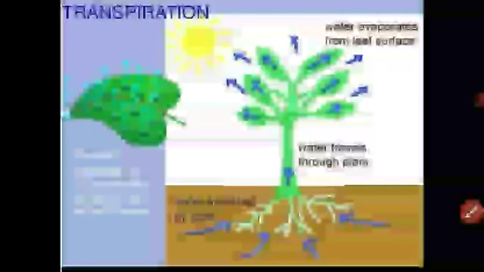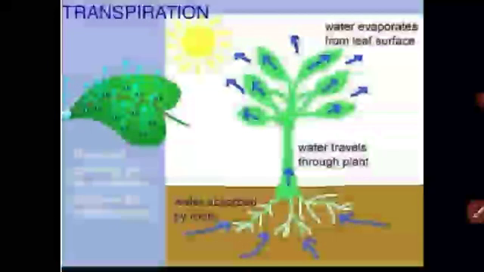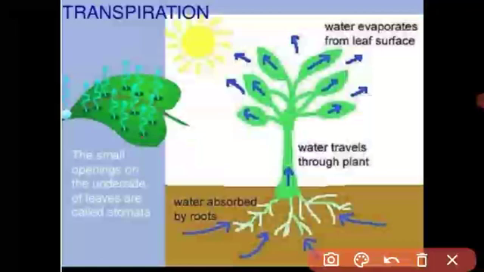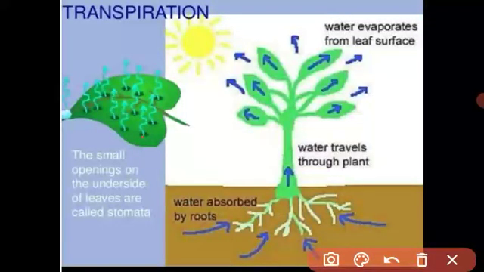How does transpiration occur? See students, the leaf surface has small openings. These openings are called stomata. Through these small openings, the plant throws out water as water vapor into the atmosphere. This is called transpiration. Due to evaporation, water is lost to the atmosphere. Got it, students? What is transpiration?